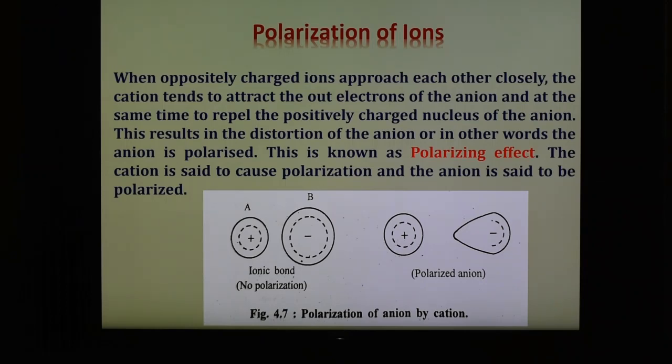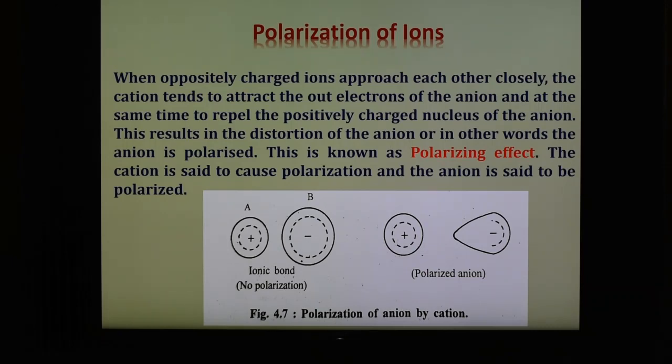So the anion gets polarized by the cation, and the vice versa is negligible or very less. So polarization of the cation by the anion is negligible. Generally the anion gets polarized by the cation. So this is the process, and this is known as polarization of ion. And the anion also causes a similar effect on the cation.